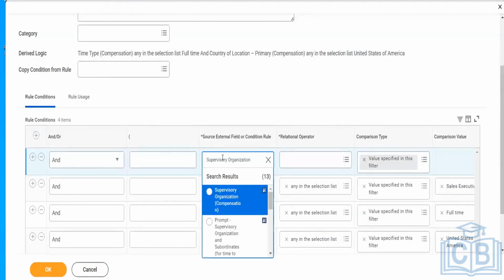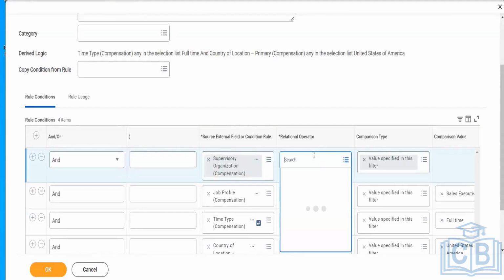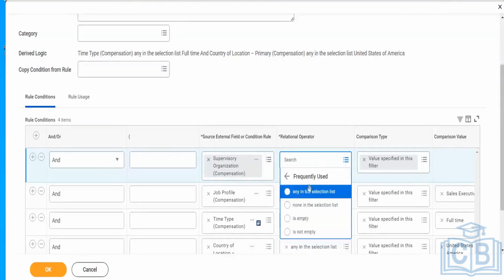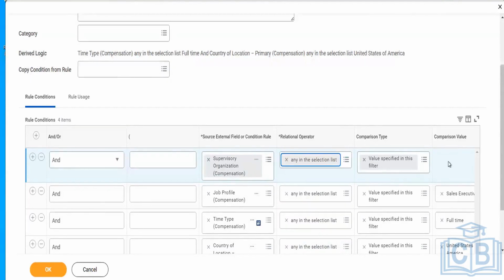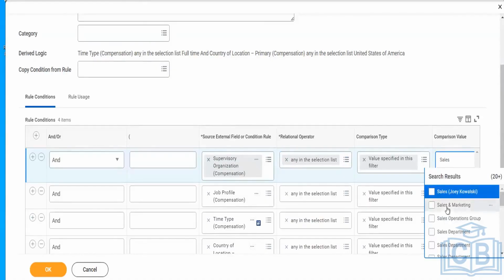I'm aware. We can use this. I can select the respective department. This is how mainly we create the eligibility rules. Let's see if they have any sales department. I can choose sales and marketing or sales department.